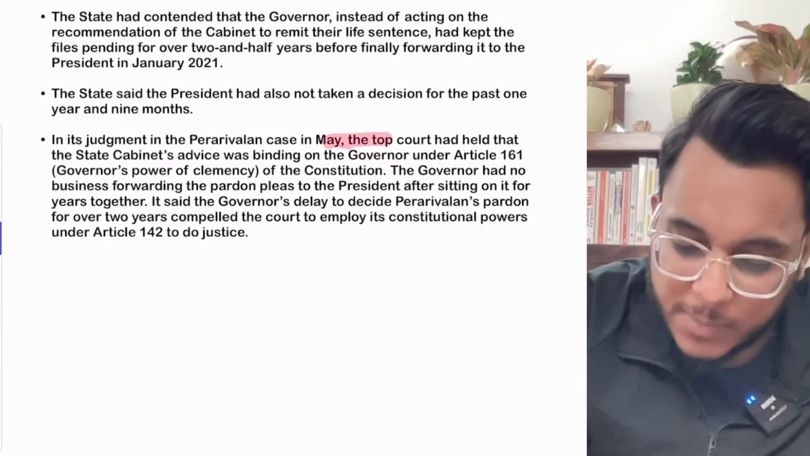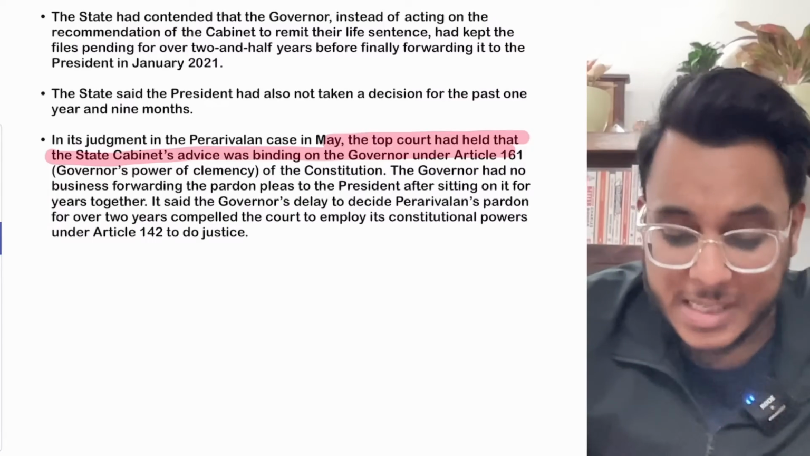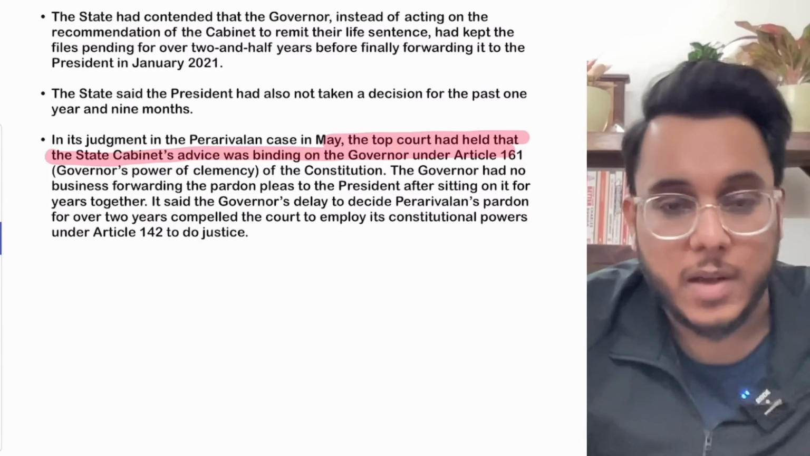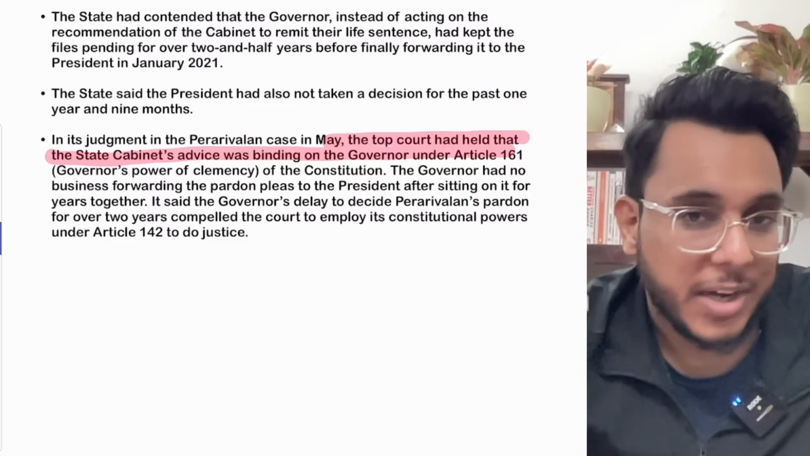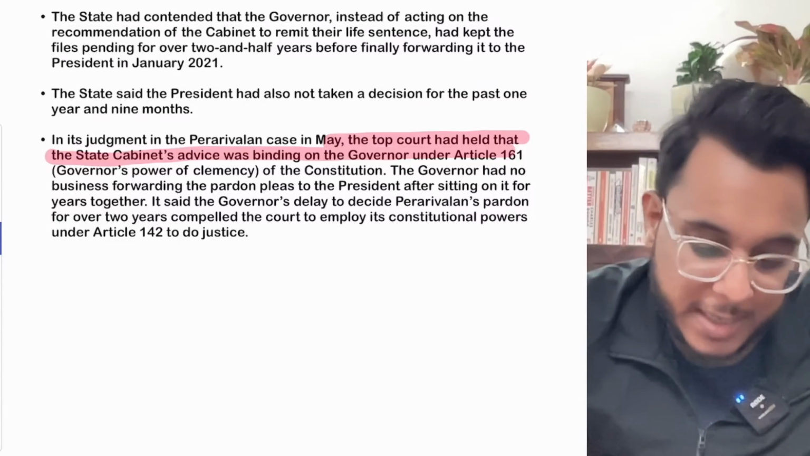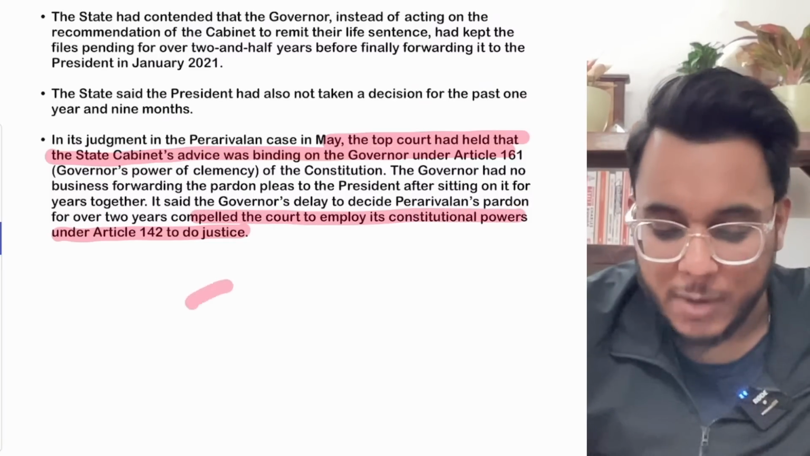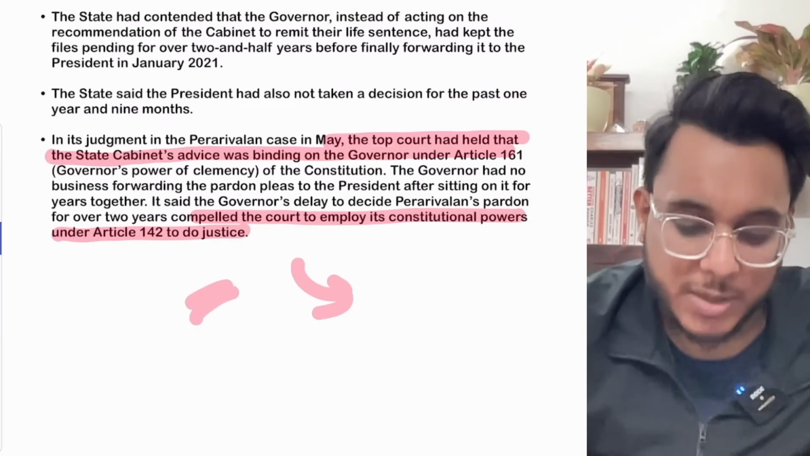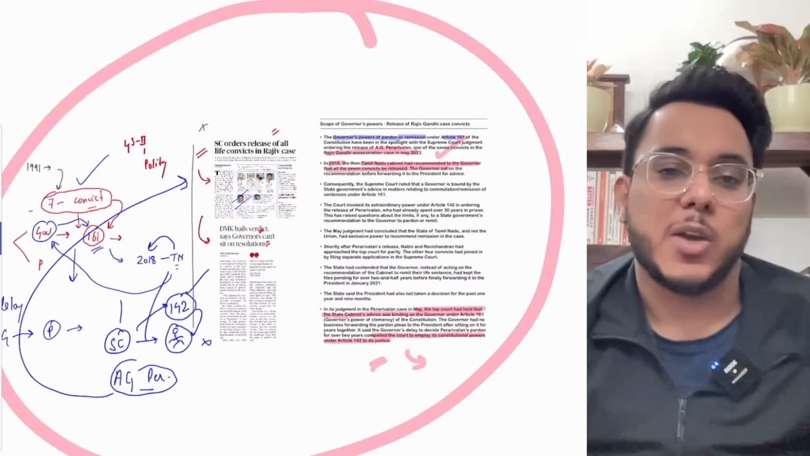Now in this May judgment, the Perarivalan judgment, the Supreme Court has held that the state cabinet's advice was binding on the governor as per Article 161. So the governor has to act as the state cabinet has said, and the state cabinet recommended already in 2018. Because they were not released, the Supreme Court is now releasing them by using Article 142, as this is a matter where the Supreme Court can issue any decree. So this is, guys, the entire issue that has happened. Fine, I hope that you have understood this particular article.